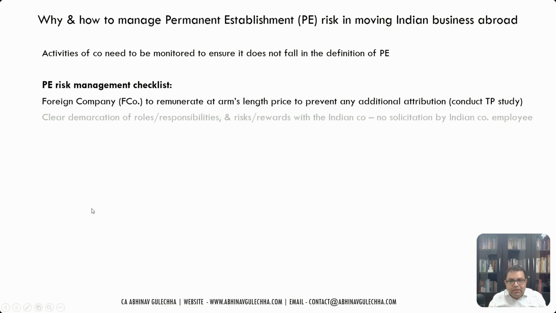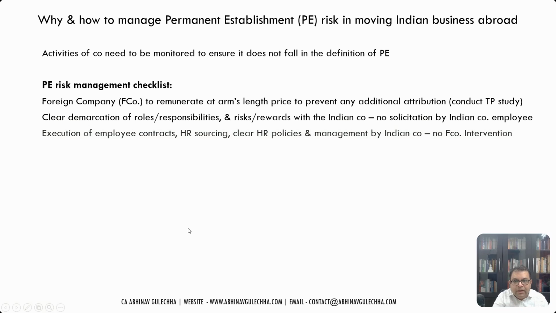So you need to take care of those. Clear demarcation of the roles, responsibilities, and risk rewards between the UAE company and the Indian company. No solicitation by the Indian company employees, no going out soliciting business for the UAE company by the Indian company employees, right? So that roles and responsibilities demarcation, proper education and training to the staff need to be given, that the solicitation will only happen from the UAE company, not from the Indian company, right?